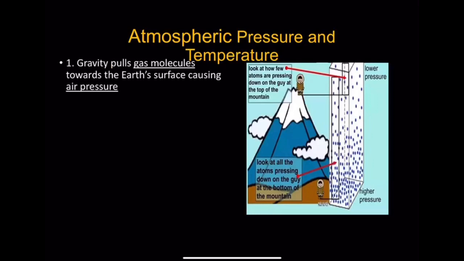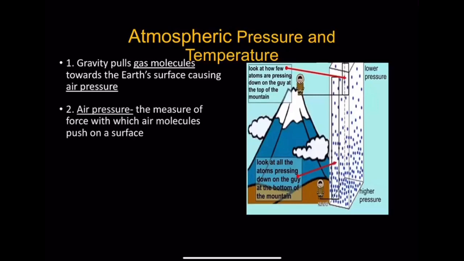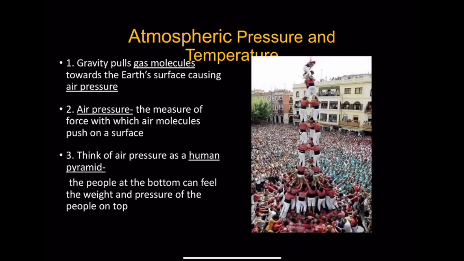Gravity pulls gas molecules towards the Earth's surface, causing air pressure. Air pressure is the measure of force with which air molecules push on a surface. Think of air pressure as a human pyramid. The people at the bottom can feel the weight and pressure of the people on top. Imagine you were part of this human pyramid. If you were on the bottom of this human pyramid, you would be experiencing high pressure. You'd be bearing the weight of everyone on top of you. However, if you were at the top of this human pyramid, you would be experiencing low pressure. There are no humans or molecules bearing down on you.